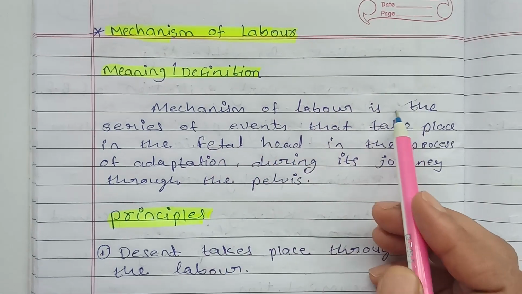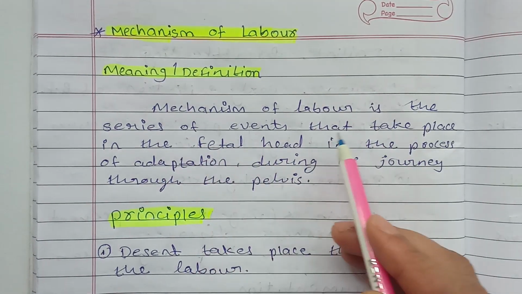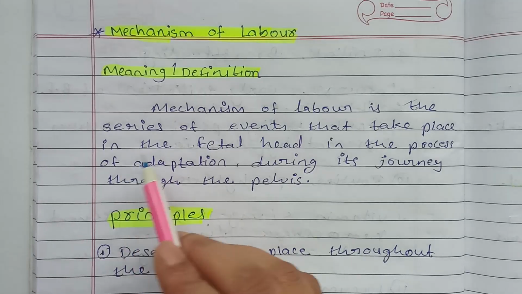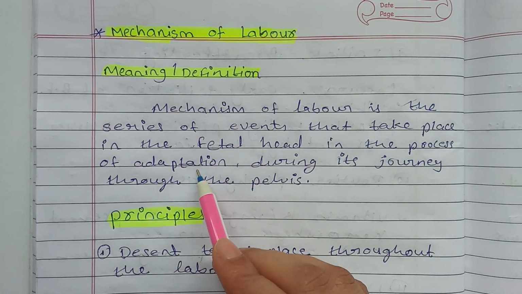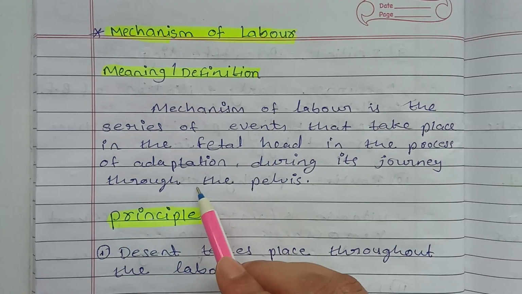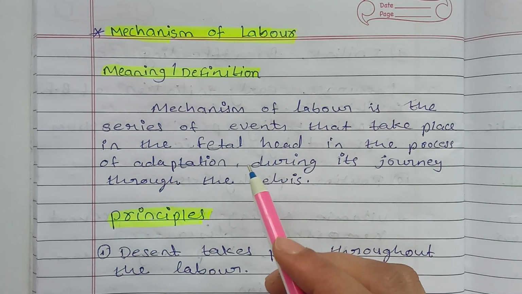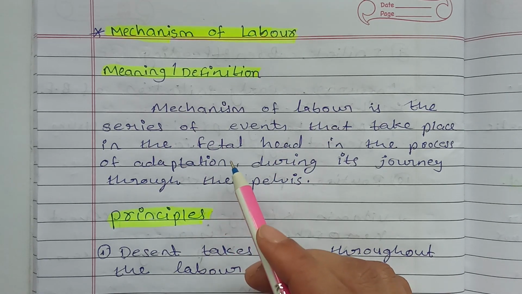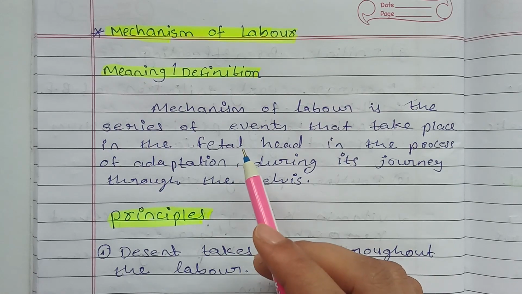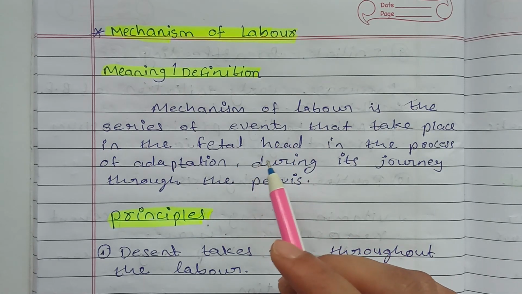Mechanism of labor is the series of events that takes place in the fetal head in the process of adaptation during its journey through the pelvis. So mechanism of labor is the series of events, which means it is not a single process, but a series of events that takes place in the fetal head.